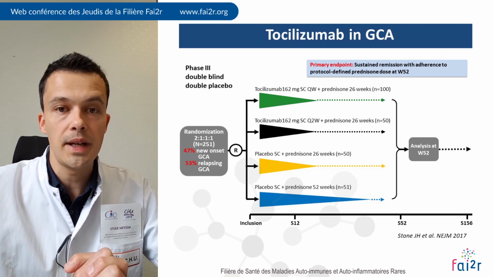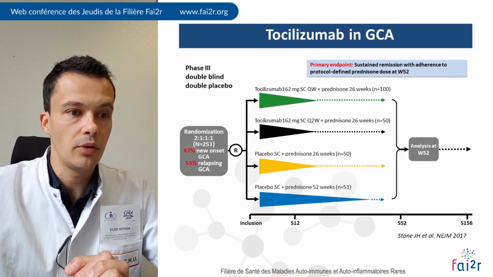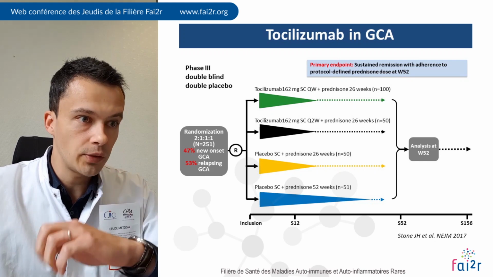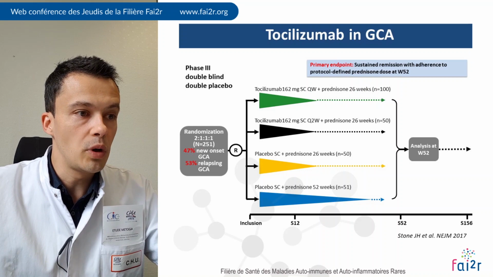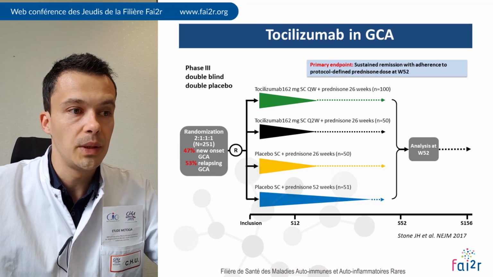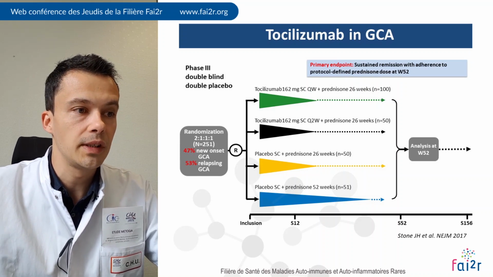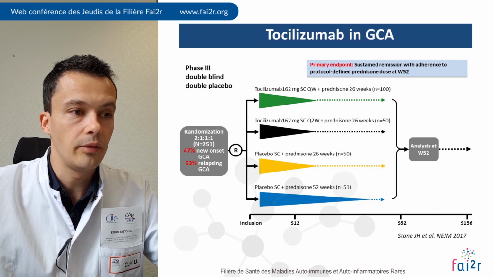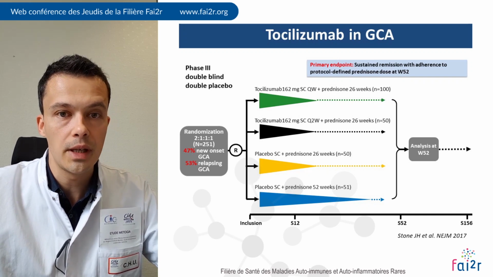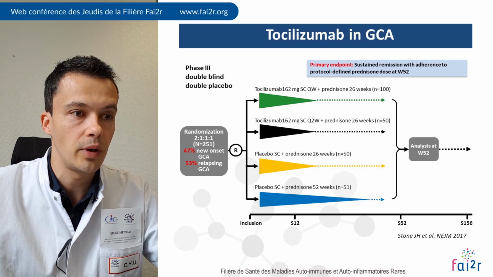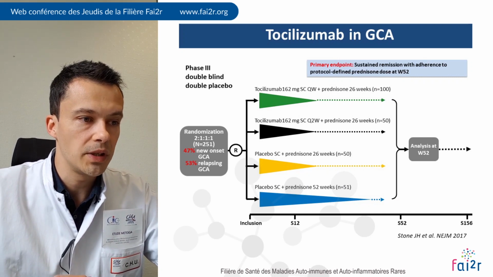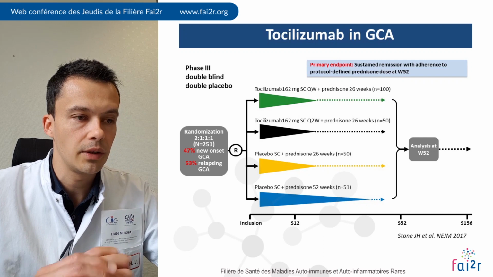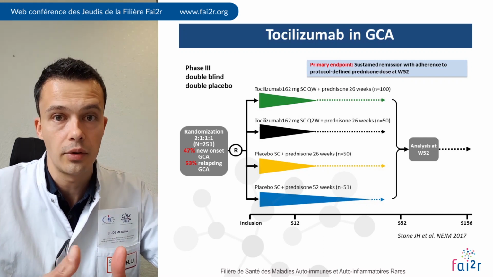In this phase 3 double-blind, double-placebo trial, authors have compared 4 arms. In two arms, patients were receiving tocilizumab subcut every week or every other week in association with prednisone during 6 months. In the 2 placebo groups, patients were receiving prednisone during either 6 months or 1 year.